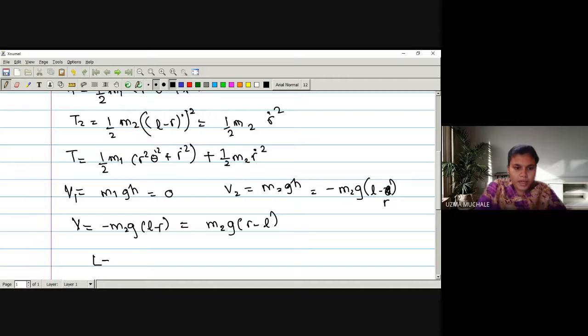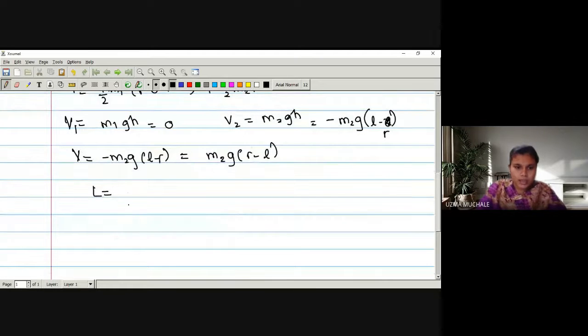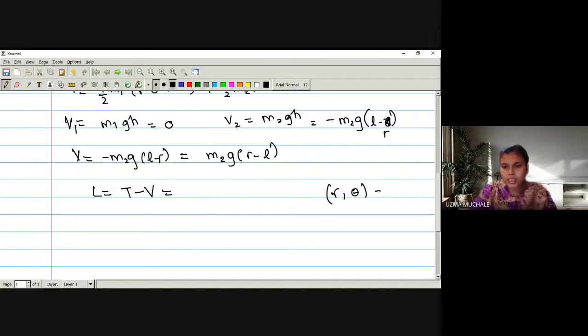So with the help of that, now we have to construct a new function, that is L, the Lagrangian, which is T minus V. You have to write down the value of L is equal to T minus V. Now here, as we are having two generalized coordinates, what are those two generalized coordinates? r and theta are sufficient to describe the position of the particle.